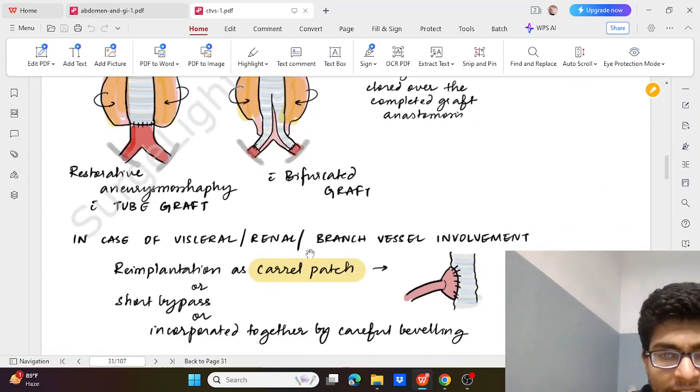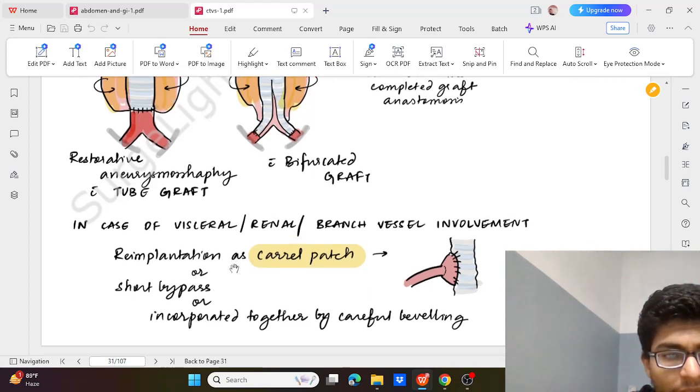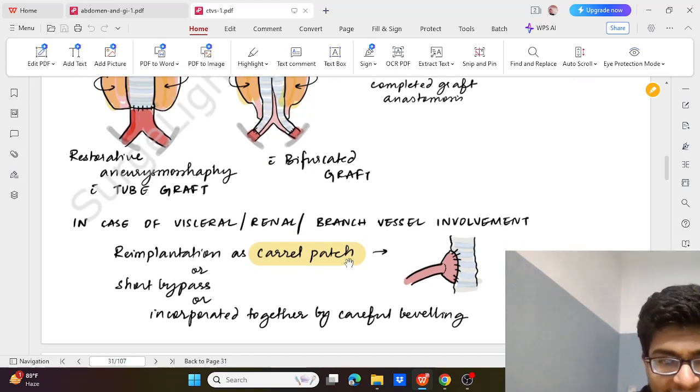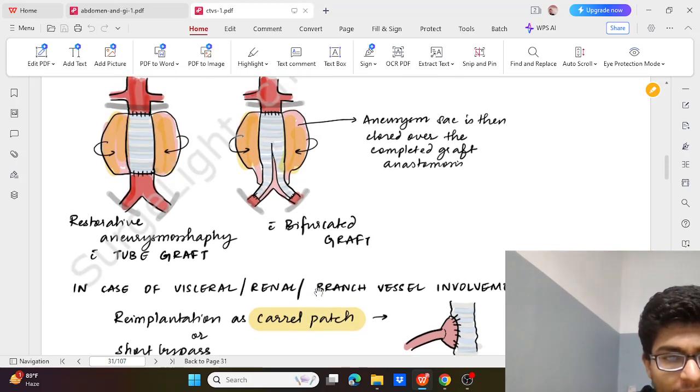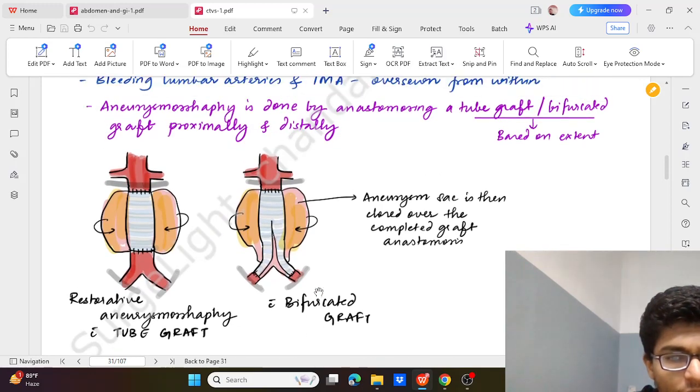In case of visceral, renal or branch vessel involvement, we reimplant it with a Carrel's patch or short bypass, or incorporate it together by careful beveling.